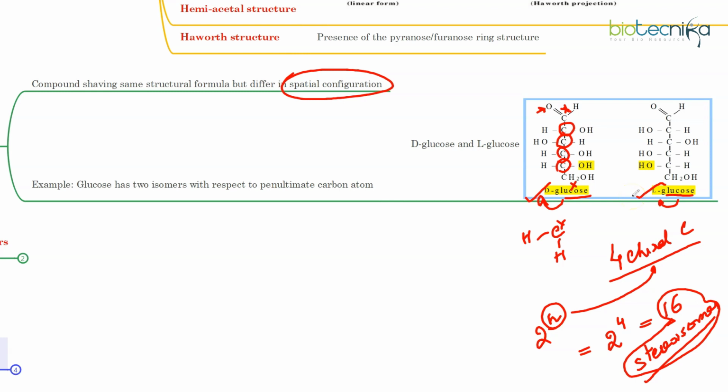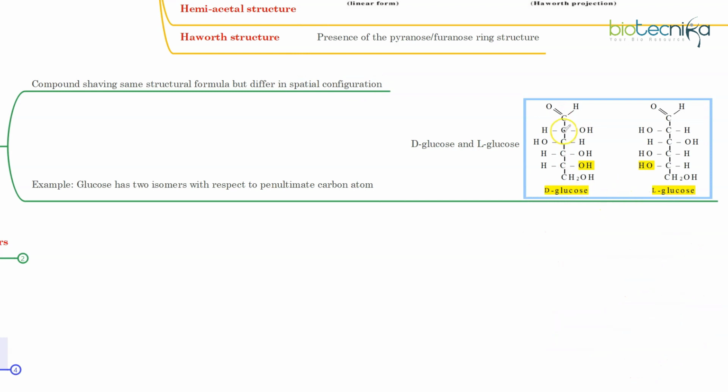Like this, you will have mannose, D form, L form. You'll have galactose, glucose, idose. So different types of 6-carbon sugars are there. Glucose is just one of them. Now, within glucose itself, there can be different arrangements at the chiral carbons. OH can be on this side or OH can be on this side. But on what basis will I call it D or L? Basically, you have to see the penultimate carbon, meaning the chiral carbon which is farthest away from the functional group. Here, for this particular carbon, you have to see whether OH is present on the right. If OH is present on the right side, keeping the functional group at the top, then it is D-glucose.